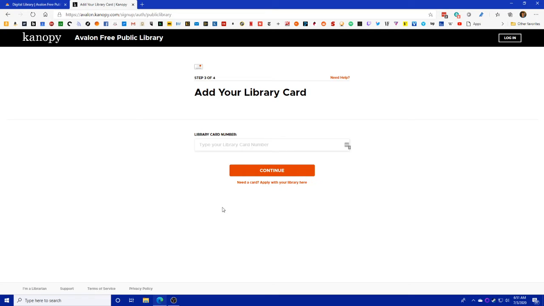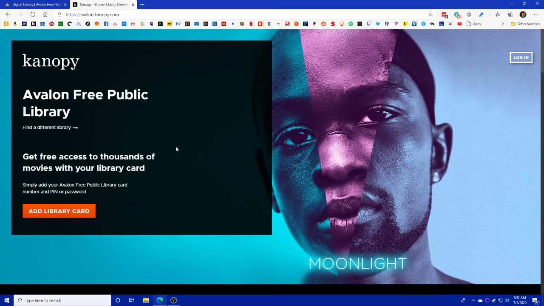And like with many of the other apps that we provide for free, I would say make it a really easy to remember password, because again, there won't be any credit card information or anything that people could hack in and steal. Even if you want to use the same password for all these library apps, and normally we don't say to do that, but in this case, I think it would be fine. Just make sure it's not the same password you use for other more important things like banking or your email or something like that. I am going to go ahead and go back to the beginning here because I have already created an account here.